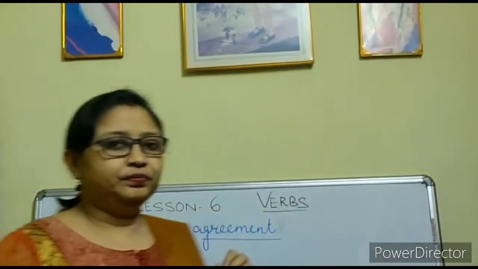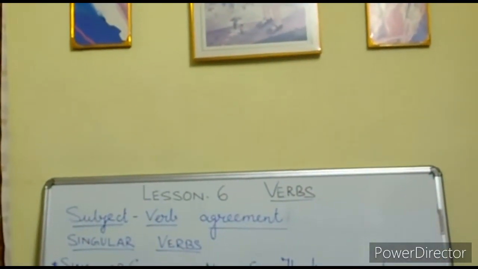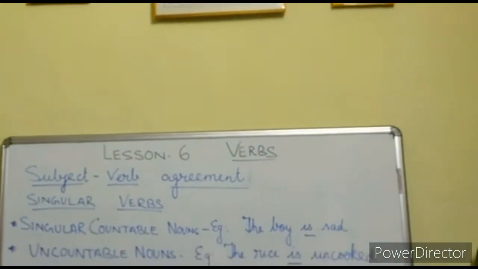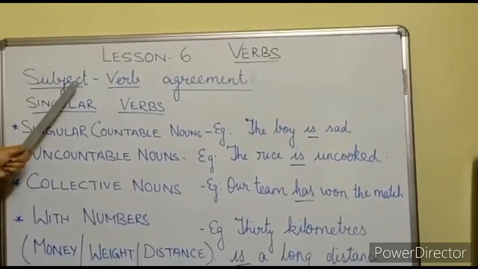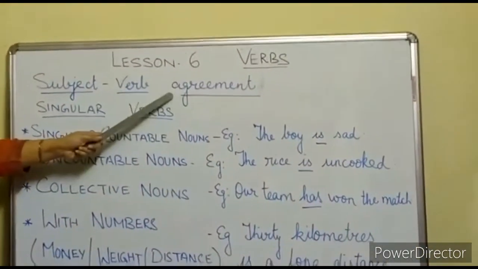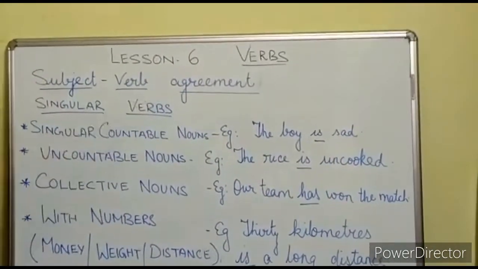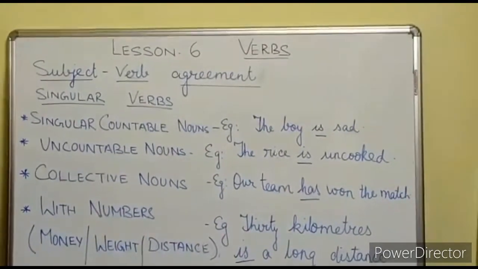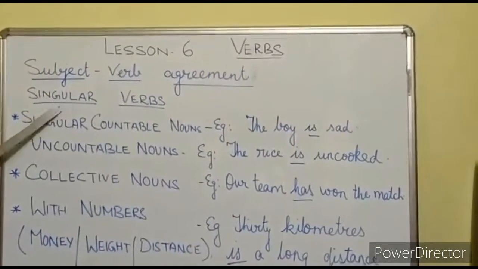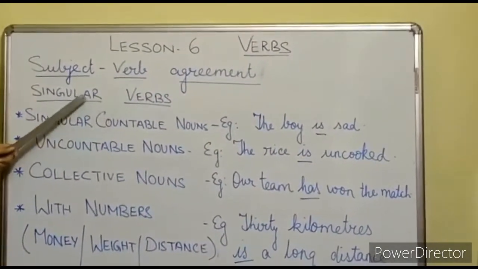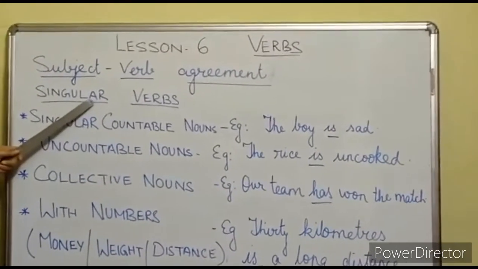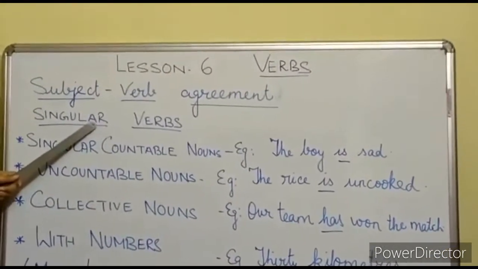So now students, have a look at the board. Subject verb agreement. I have already explained subject verb agreement. Now singular verbs. With singular verbs, what are the rules which you should always keep in your mind?